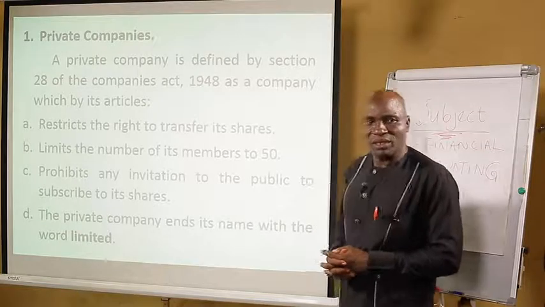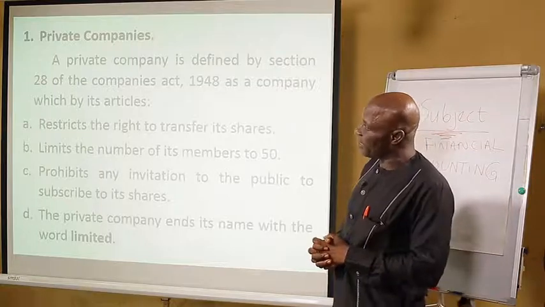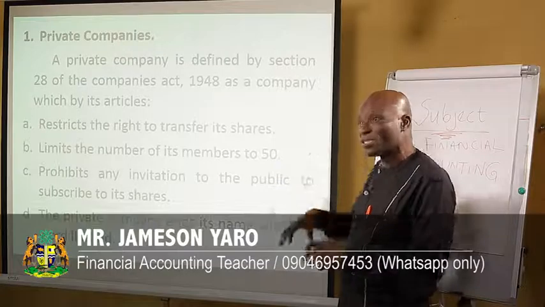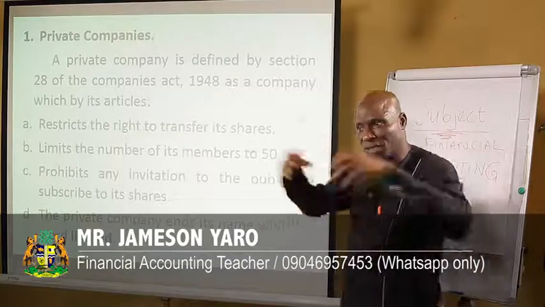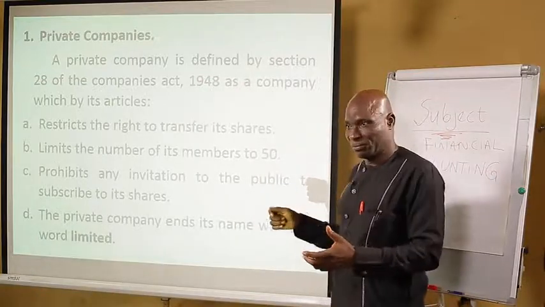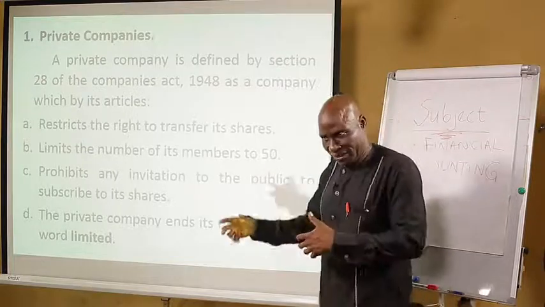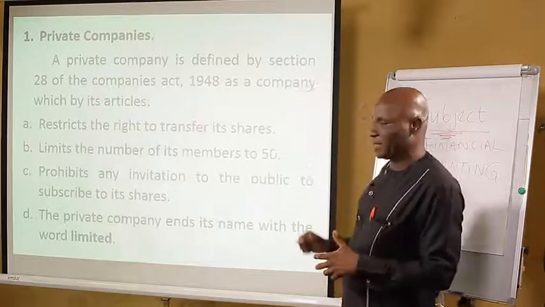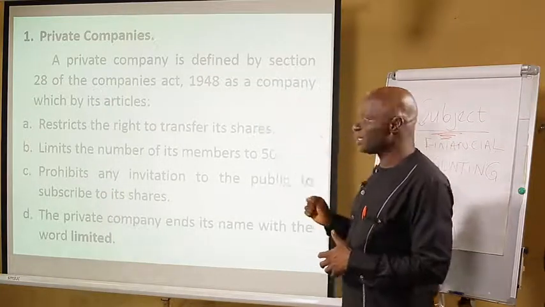Now we are going to go with the private companies as our first point. A private company is defined by Section 28 of the Companies Act 1948 as a company which by its articles, before I explain, this company is formed by friends, by relations. That is why sometimes you see some company, Mary and Sons Company Limited, or Associate Companies Limited, and the rest of them. So this falls under private companies.